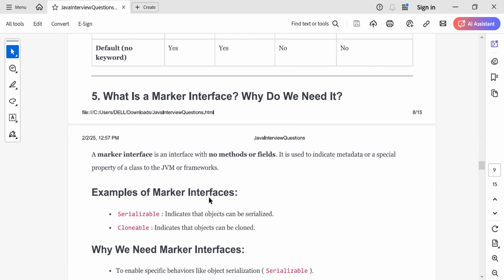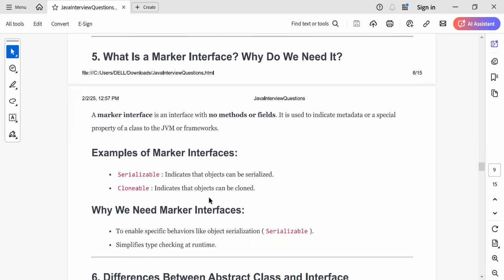Okay, fine. So what is a marker interface and why do we need it? A marker interface is an interface with no methods or fields. Within a marker interface, the interface is there, but there is no abstract method within it. Now you will say, what is the use of an interface which does not have any methods or fields? It is used to indicate metadata or a special property of a class to the JVM or framework.